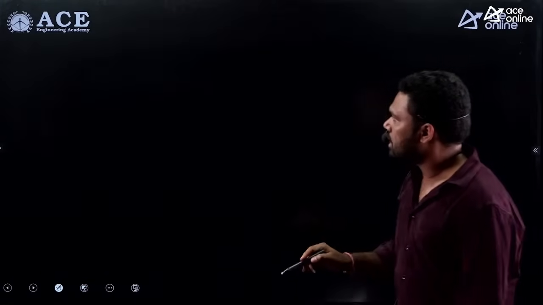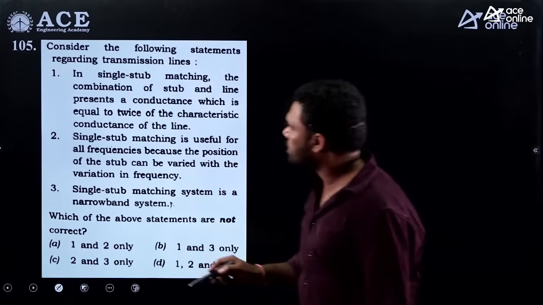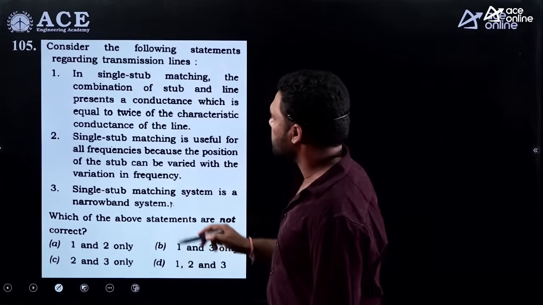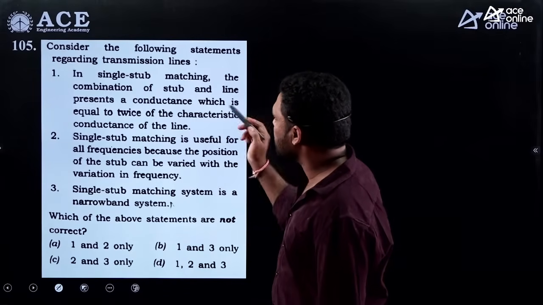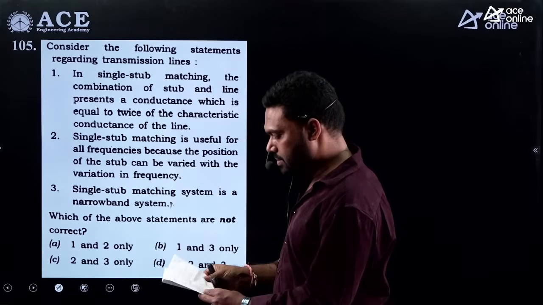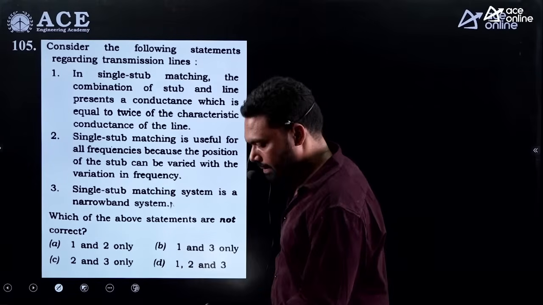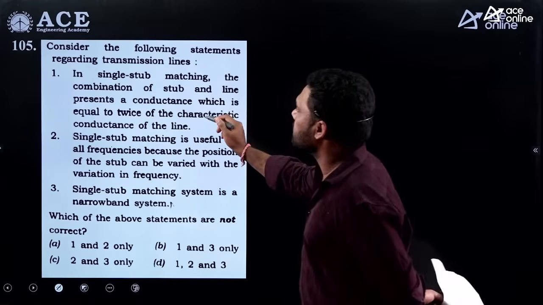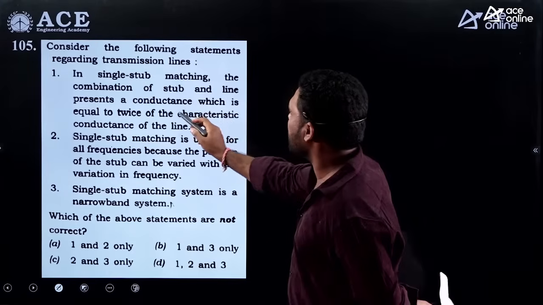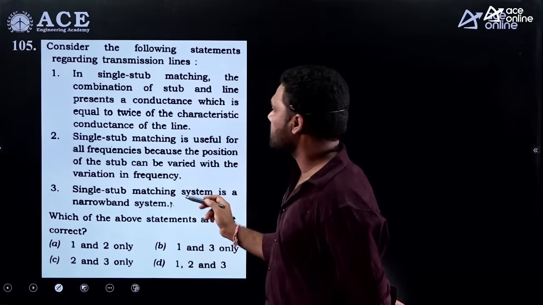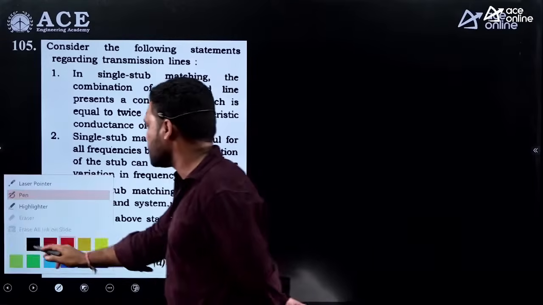Fine. Next. Here is a question. Consider the following statements regarding the transmission line. These are related to single stub matching. They are theory questions. In single stub matching, the combination of the stub and the line presents a conductance which is equal to twice the characteristic admittance of the line. So it's talking about single stub matching here.